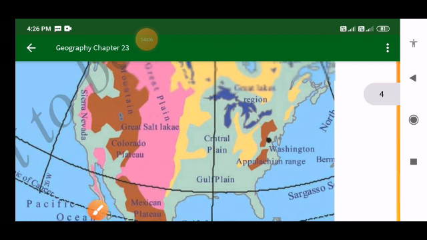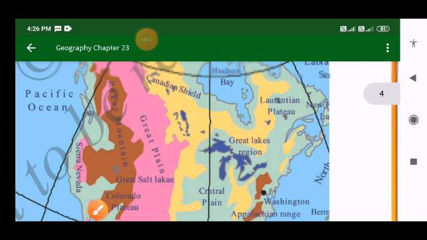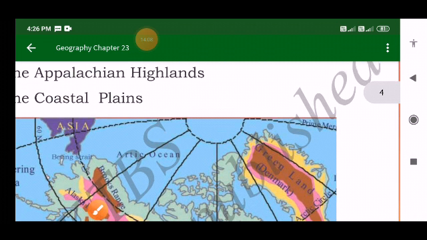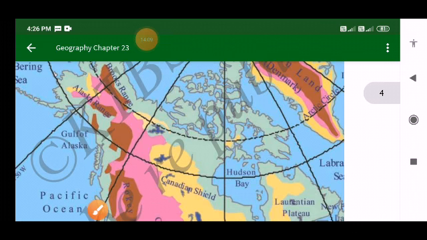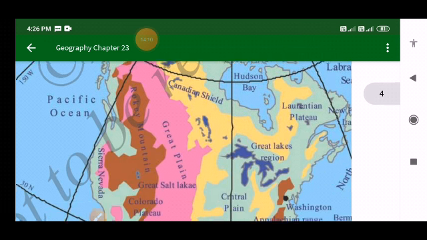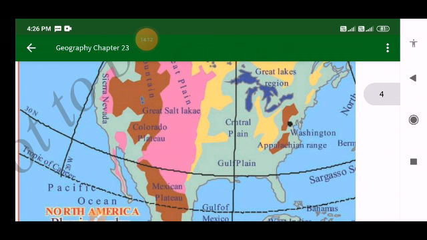Here it gets separated by the St. Lawrence. That means the St. Lawrence Valley separates the Labrador Plateau from the Appalachian ranges. You can see this Labrador Plateau somewhere here. The Appalachian Highlands or the Eastern Highlands are rich in coal, lead, zinc, iron ore, copper, water power, and wood.